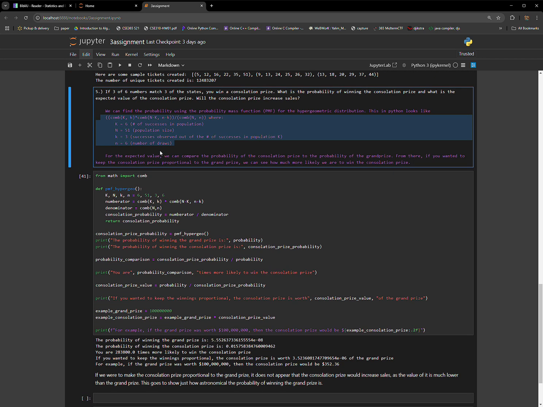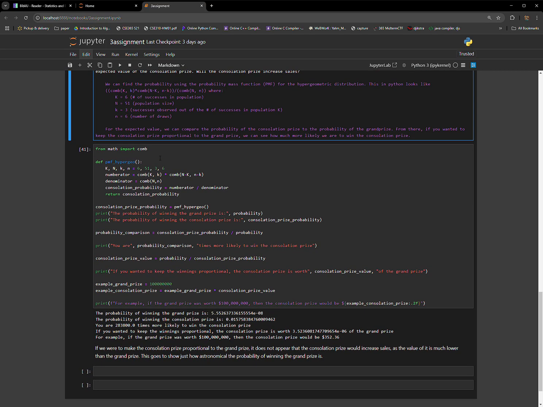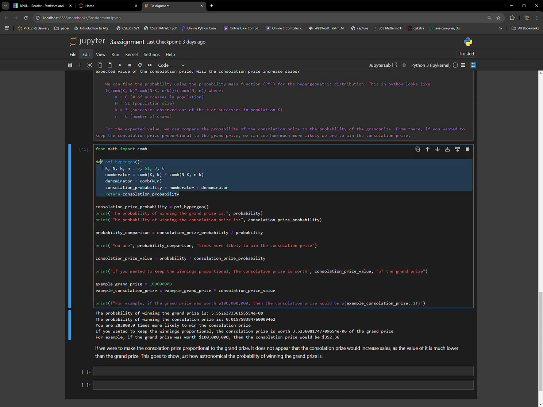And I used the hypergeometric distribution and found the probability mass function of that. I'm sorry, I misspoke. I found the probability mass function of the hypergeometric distribution. And then for the expected value, we compare the probability of the consolation prize to the probability of the grand prize. And then from there, if you wanted to keep the consolation prize proportional to the grand prize, we can see just how much more likely we are to win the consolation prize compared to the grand prize. So I made a little PMF hypergeometric function here.